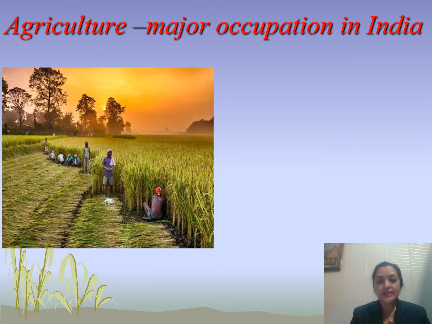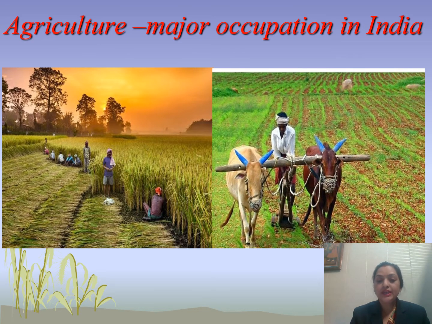Now here you can see these are the pictures of agriculture. In one picture we can see that the farmer is using his bullocks to plow the farm, and in the second picture we can see that the farmers are ready with their crops and they are harvesting the crops.